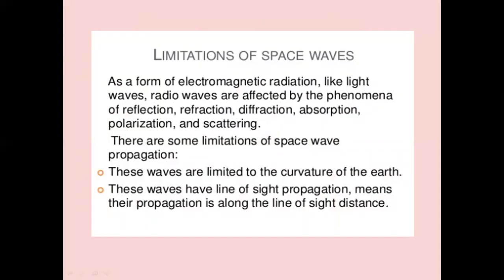There are certain limitations of the space wave. As a form of electromagnetic wave radiation, like light waves, radio waves are affected by the phenomena of reflection, refraction, diffraction, absorption, polarization, and scattering.